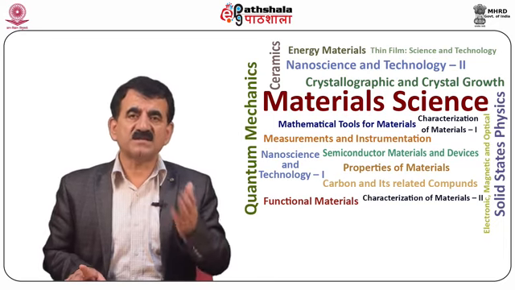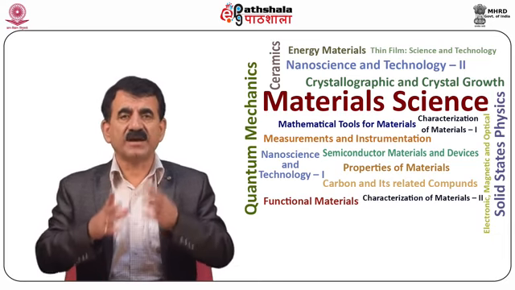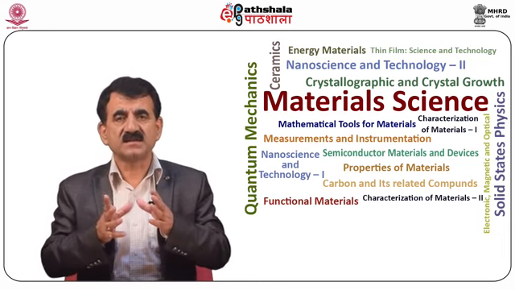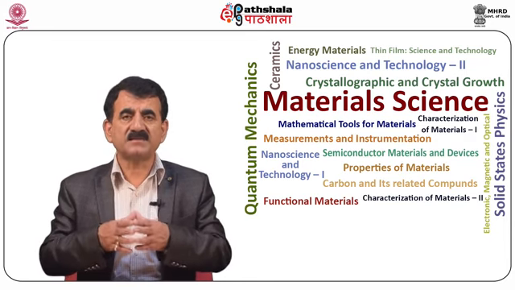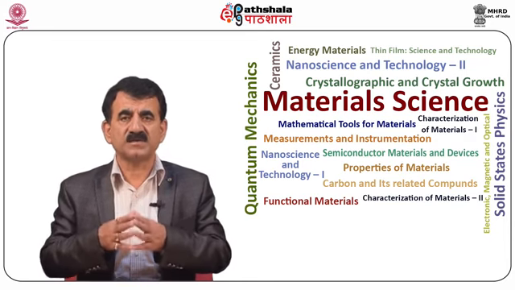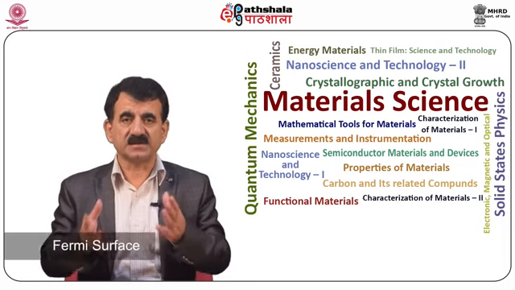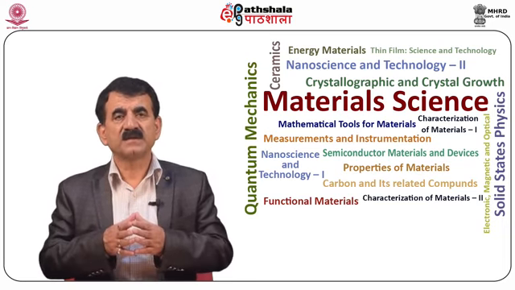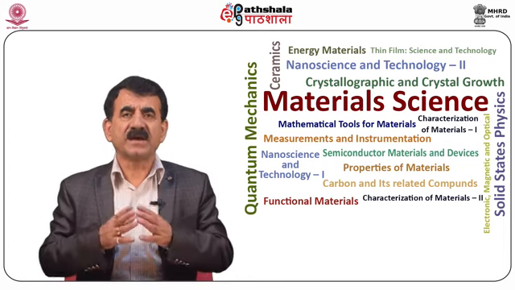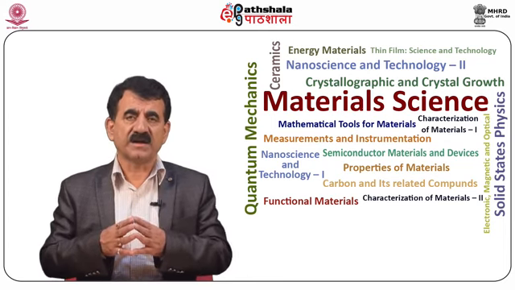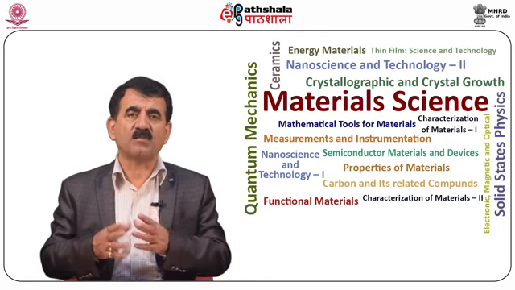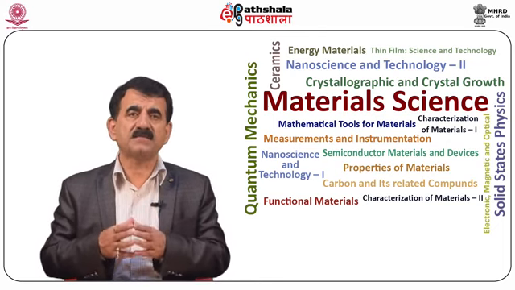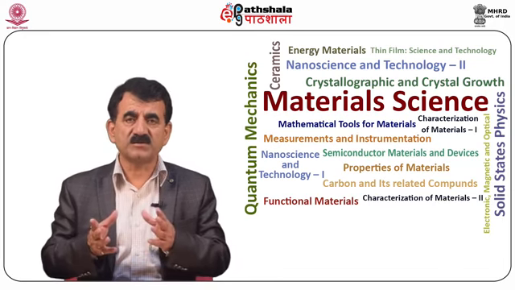A constant energy surface which enables us to visualize the occupation of the allowed and empty energy levels in K space or reciprocal space is known as the Fermi surface. The method of explaining electronic band formation in solids by using linear combination of atomic orbitals is named tight binding approximation.